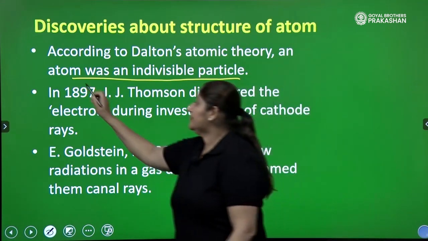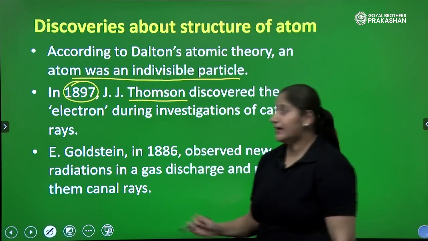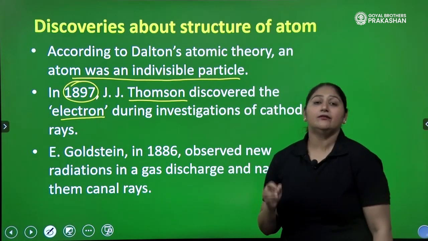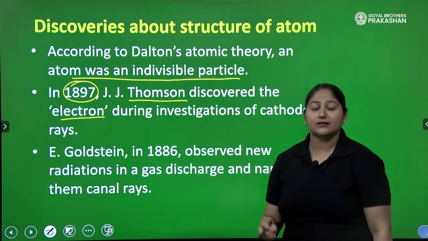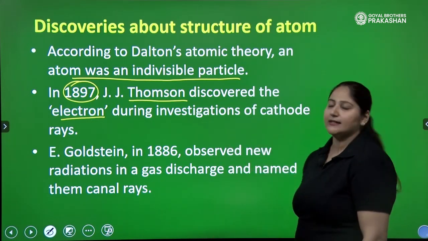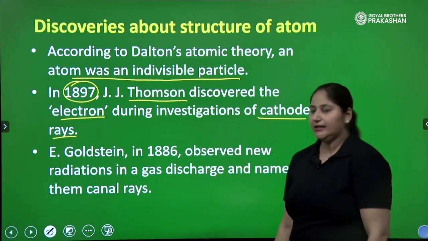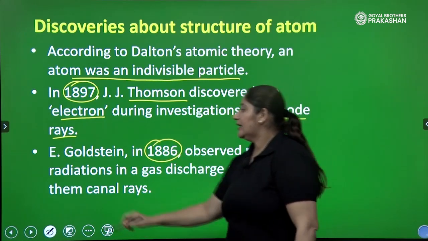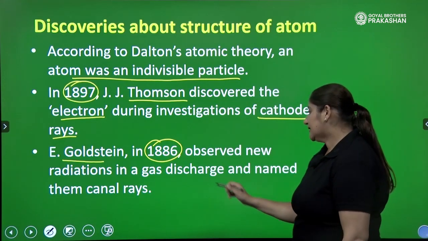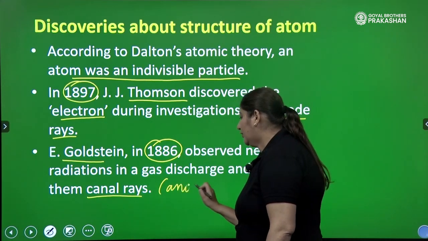But in 1897, J.J. Thomson discovered the electrons. Yes, it was a huge and main discovery in chemistry, that he was able to discover electrons. Where are electrons present? In atom. So J.J. Thomson discovered electrons during the investigations of cathode rays. Similarly, in 1886, E. Goldstein also observed some new radiations in a gas discharge and named them canal rays. Canal rays are also known as anode rays.